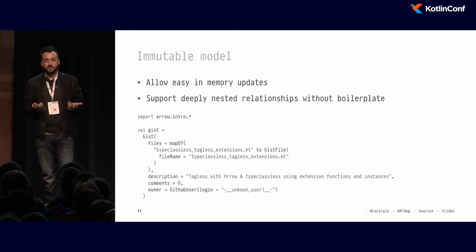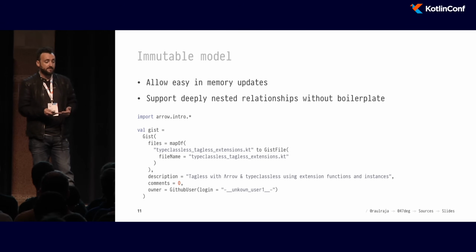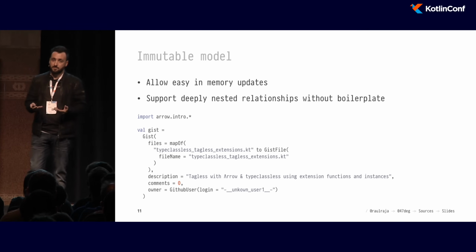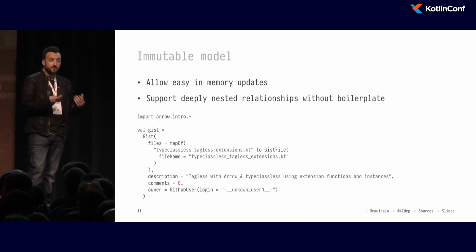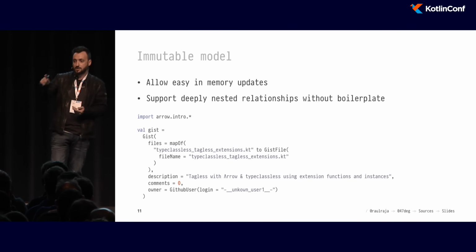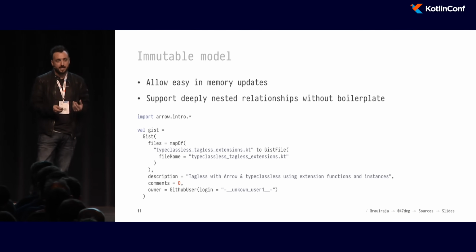Instantiating a Gist is trivial, and we're using data classes because data classes in Kotlin are immutable, and they have very nice properties such as automatic implementation of equals and some synthetic methods like copy that are going to allow us to work with that immutable model. When we're using mutability in classes, it's easy because we just call whatever dot equals, and then we mutate the state. But in functional programming, we try to avoid state mutation at all costs.